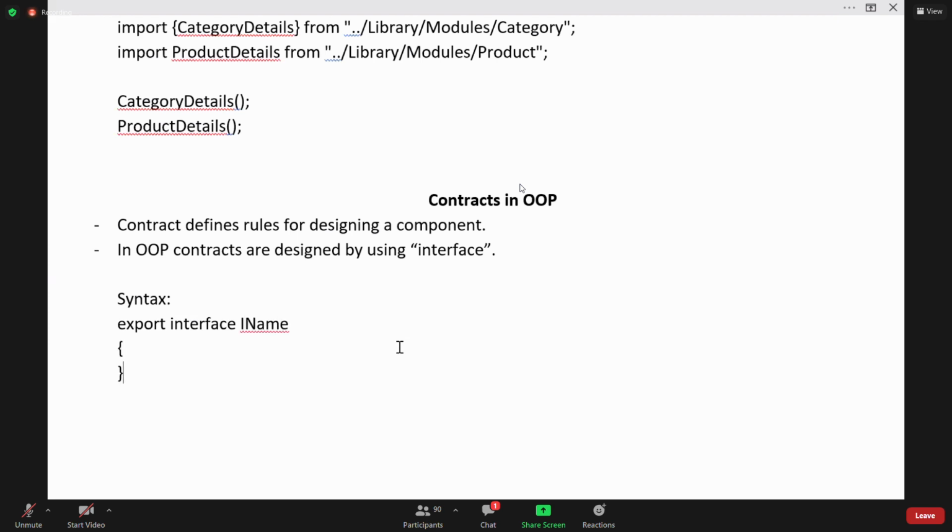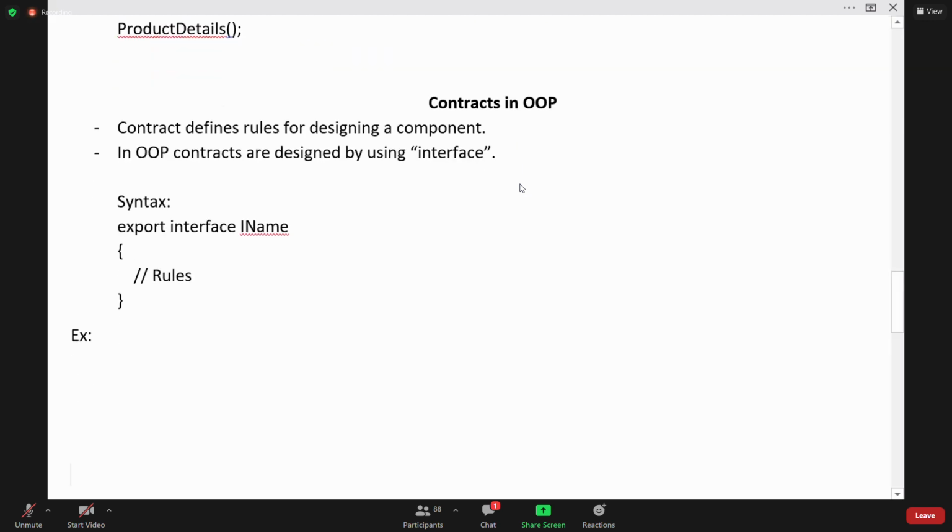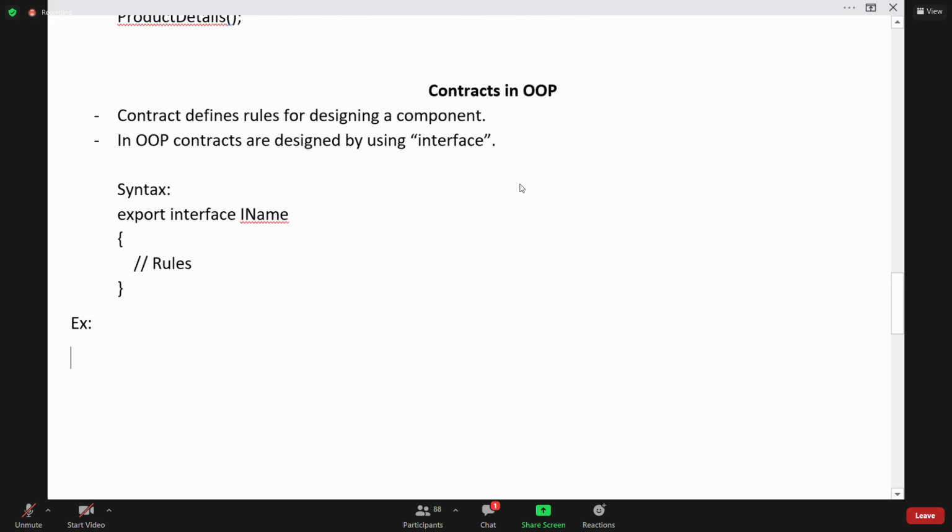And here it should contain the rules. We need to define the rules. That is the concept. So in the example, we have done this approach. In the example, we configured that and defined here.